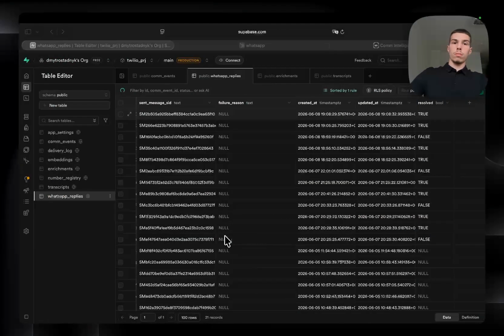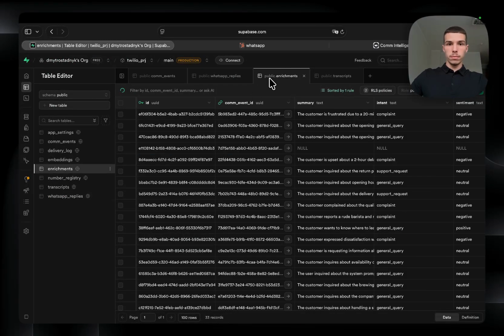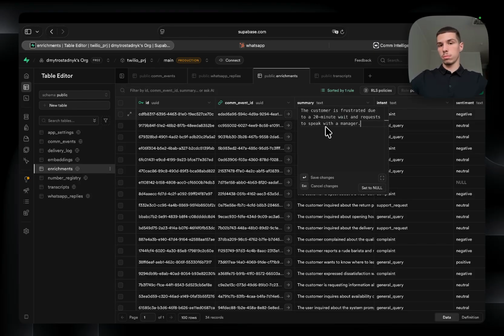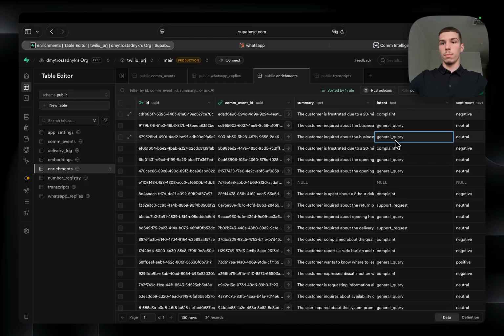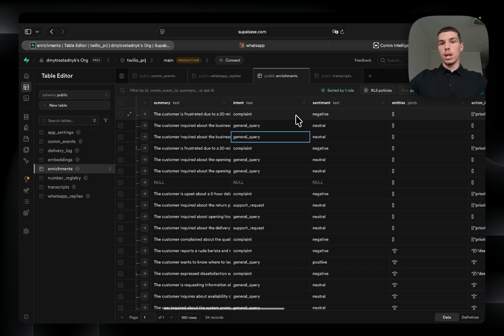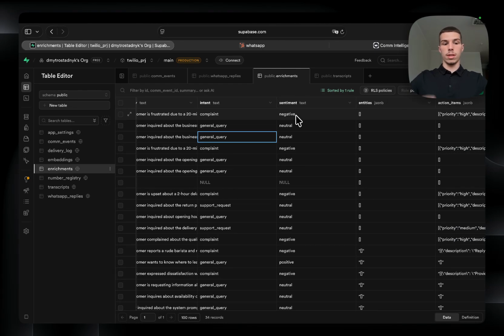Okay, so back to the Supabase. And now we see that the AI read the message and filled in a structured form, with a summary, and we can see the whole text here: customer is frustrated, 20-minute wait and request to speak with a manager. We can see the intent, which is complaint, and sentiment, which is negative.